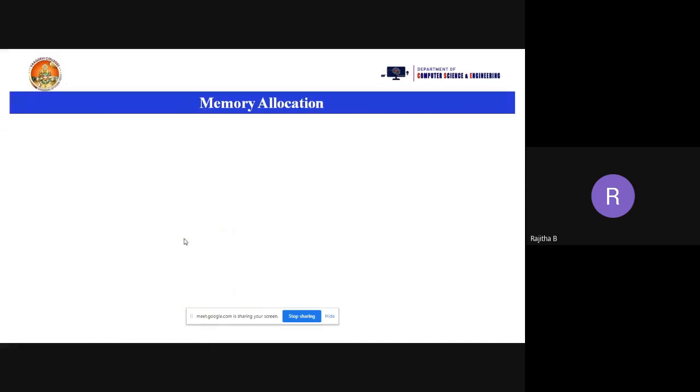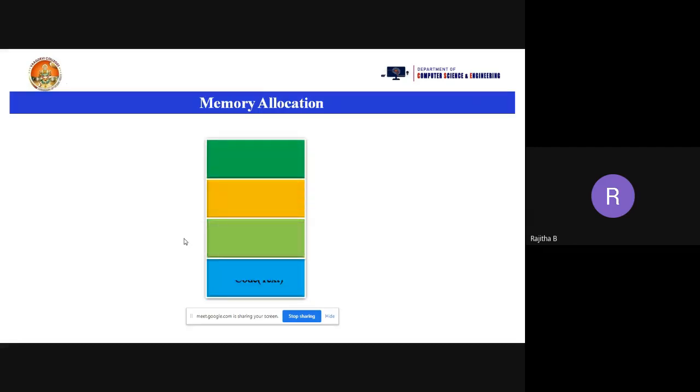Before going to that, let's look at the memory locations in an operating system. We have four types of memory locations: the code or text, the static or global, the stack, and the heap. Normally, if you compile or run any program, these four memory locations are used by the program.